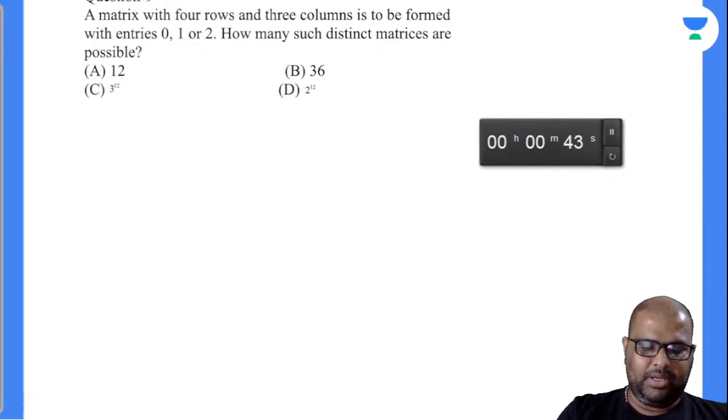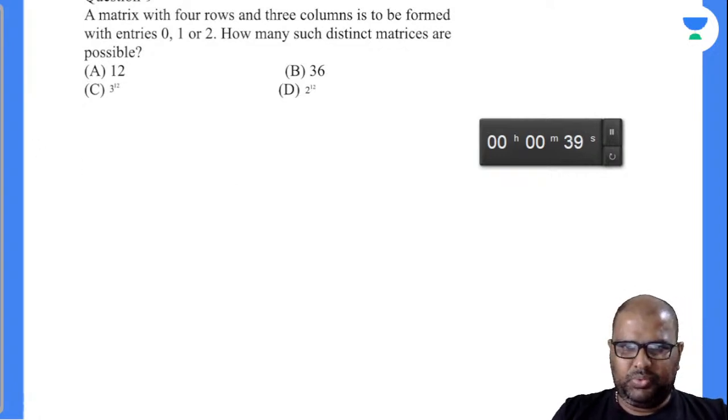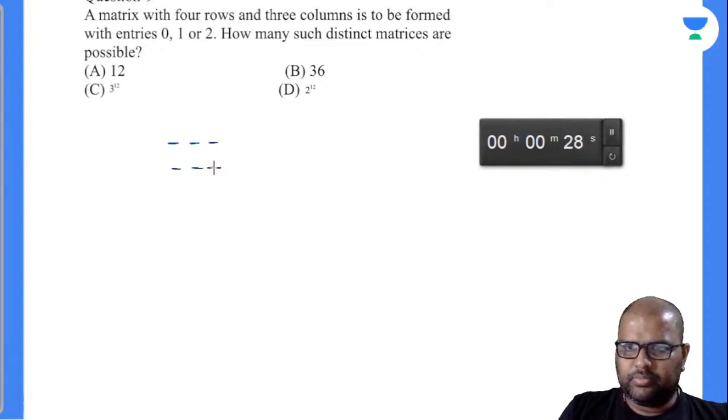Badhiya beta. Very good. I don't need to give you more time, right? So how many rows are there? 4 rows. 3 columns. 1, 2, 3. This is the matrix.